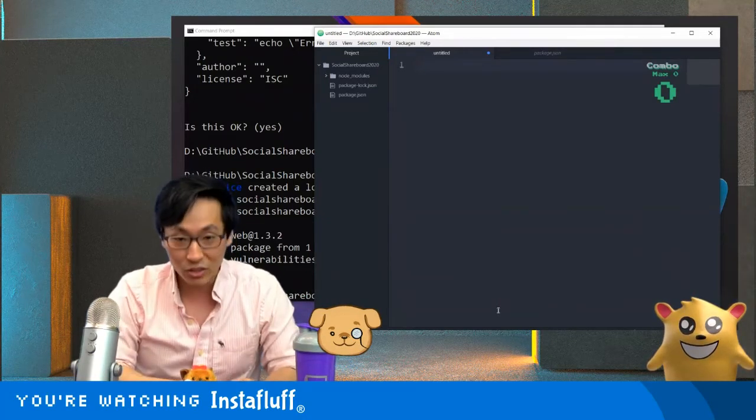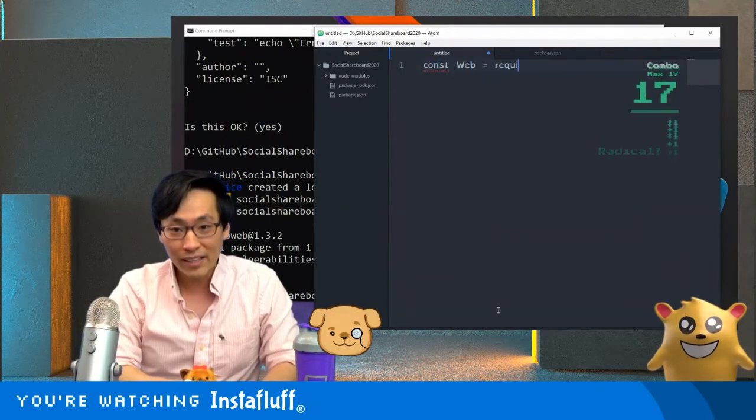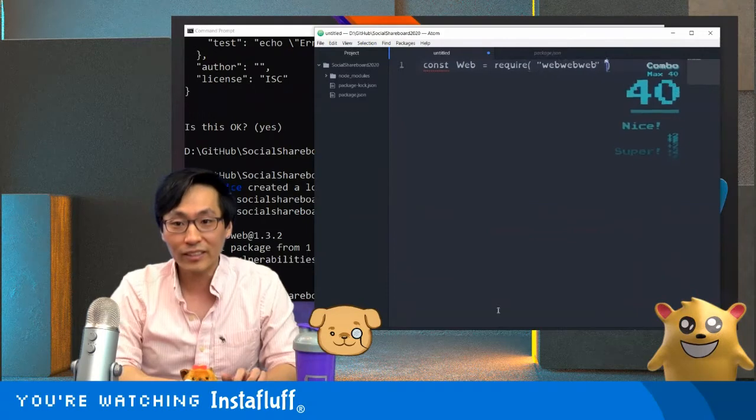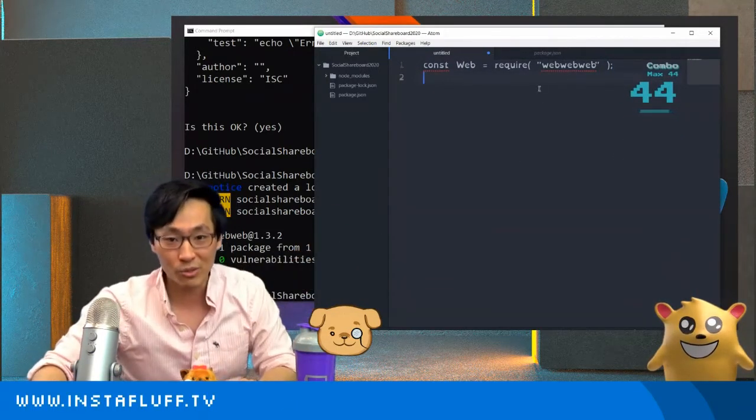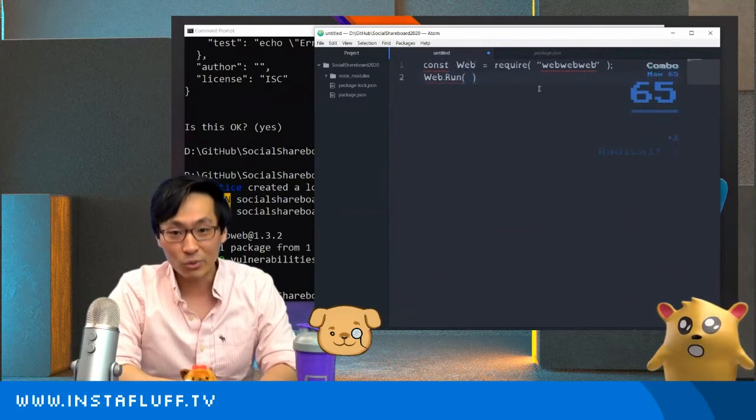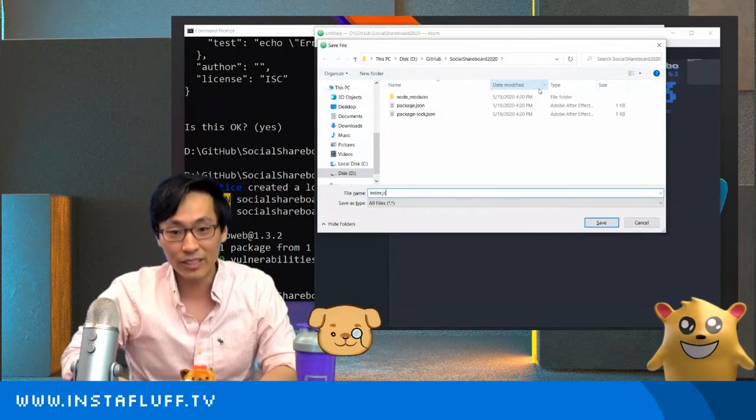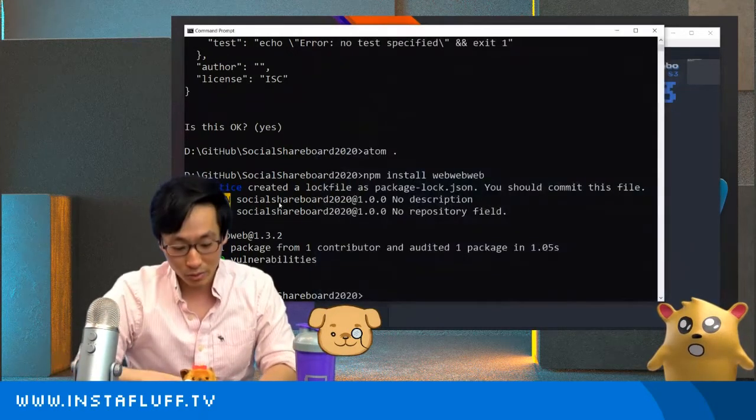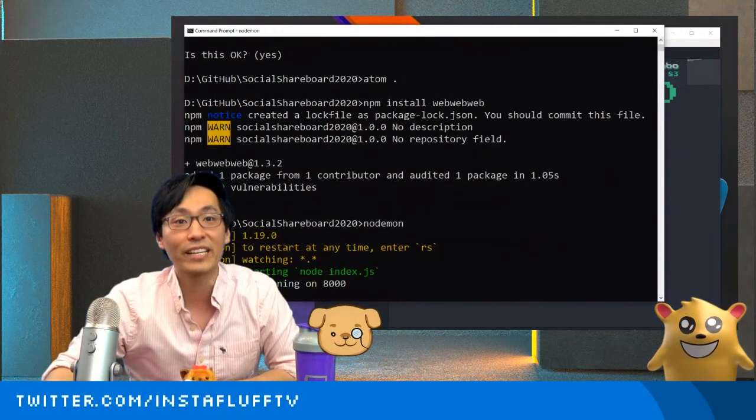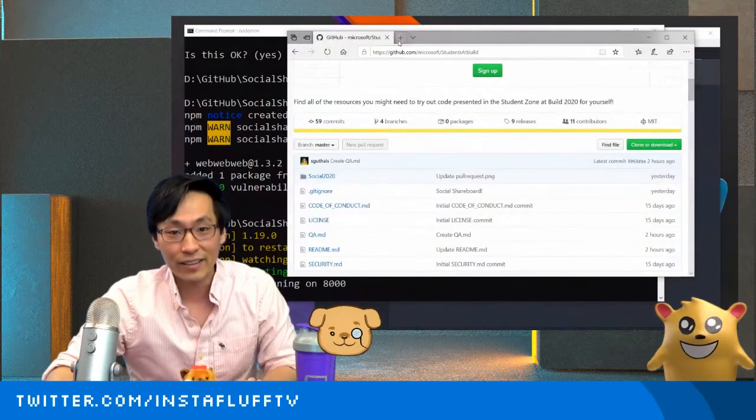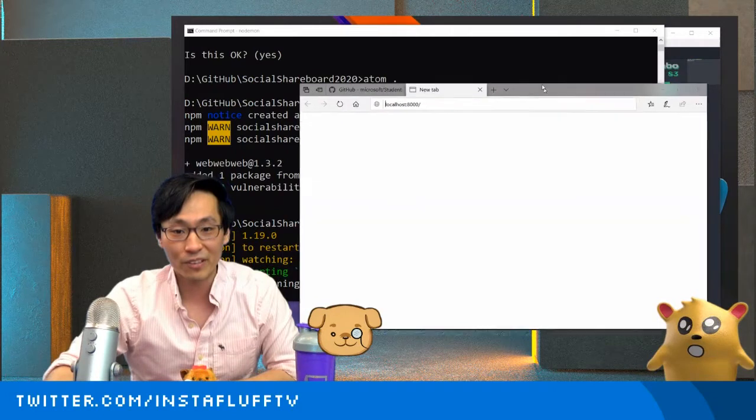So essentially, in this JavaScript file, I can say const web equals require, and include the web module. Then I can run it on a port like port 8000. We'll call it index.js, and we're going to run it. I'll use nodemon to run it, and let me show you what it looks like. Check this out. Now with 2 lines of code, you actually have a web server.